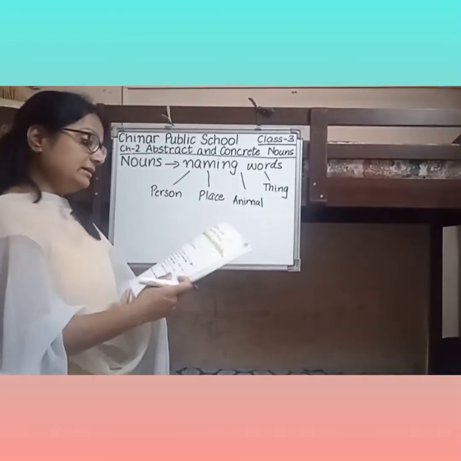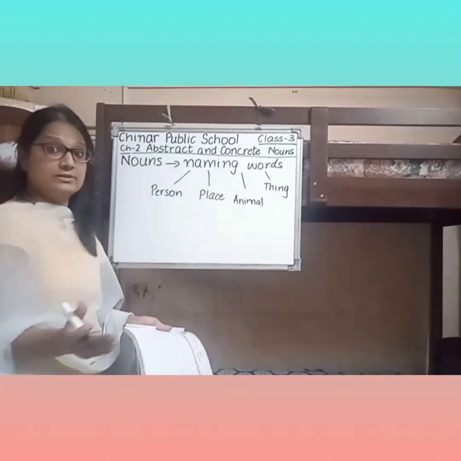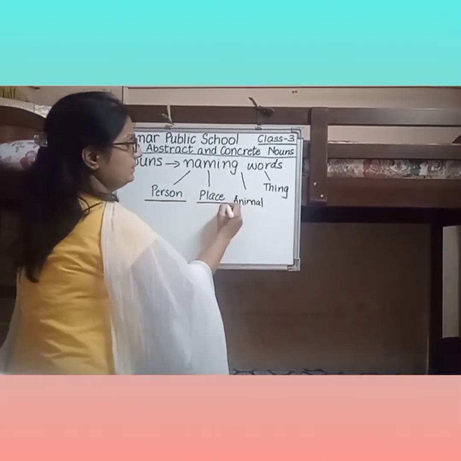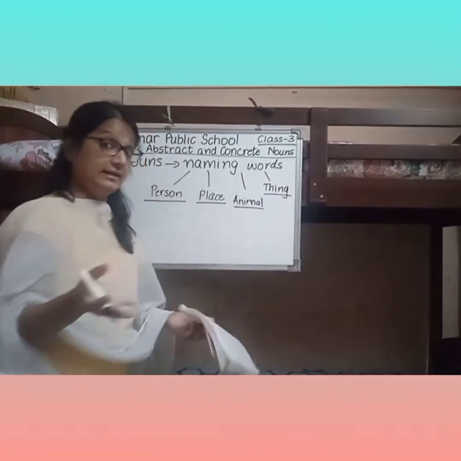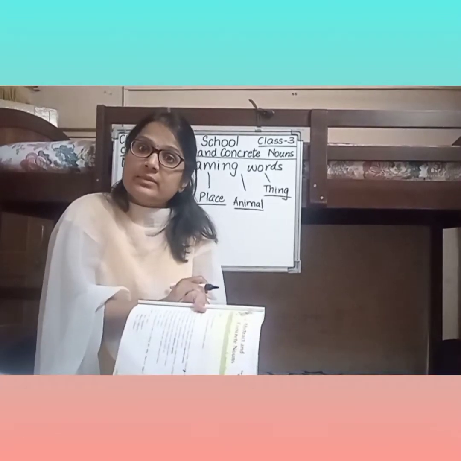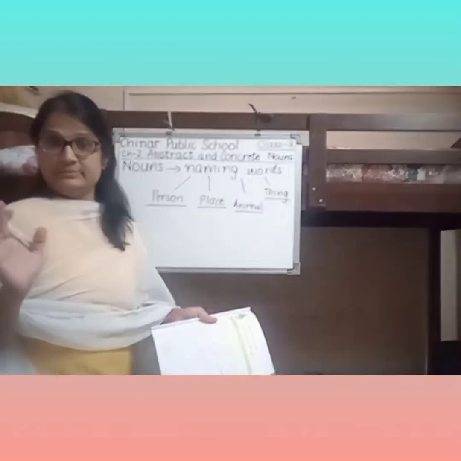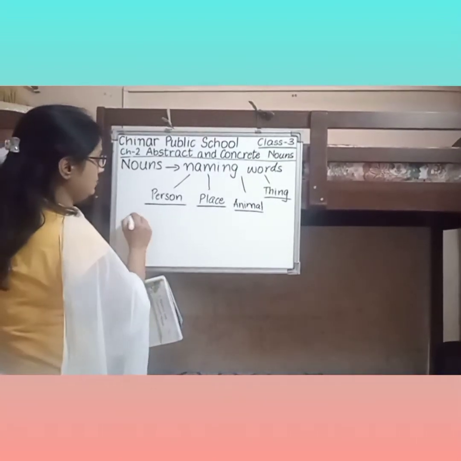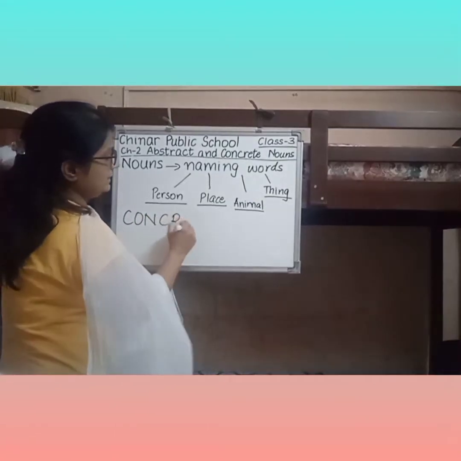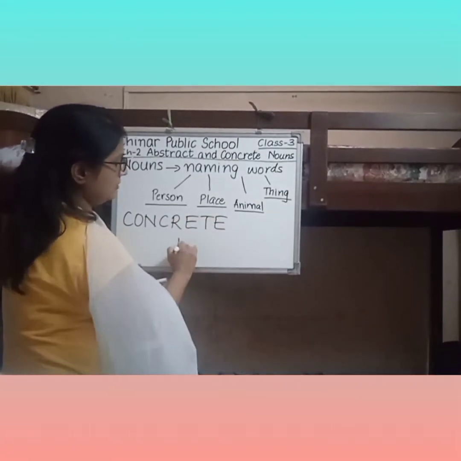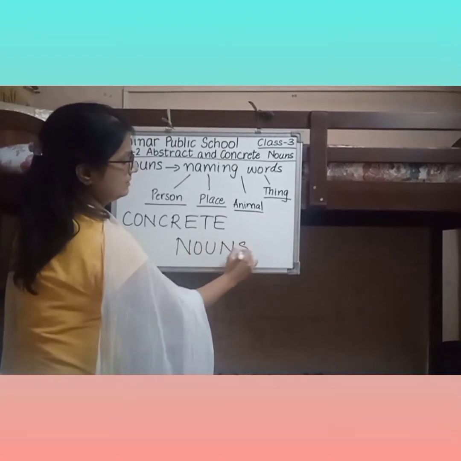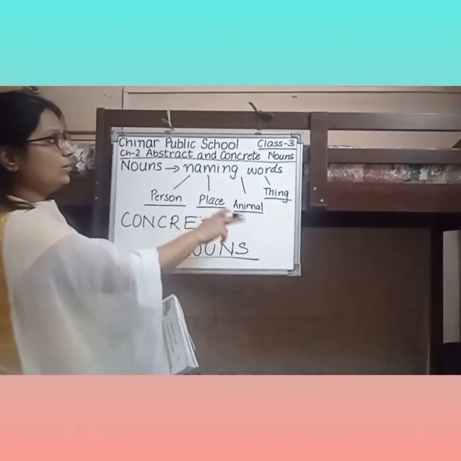Now, beta, all these nouns, the person, the place, the animal or the thing, we can see them physically. We can touch them. Right? We can see all these things physically. So these are called, what are these called? Concrete nouns. These are called concrete nouns because we can see them physically.